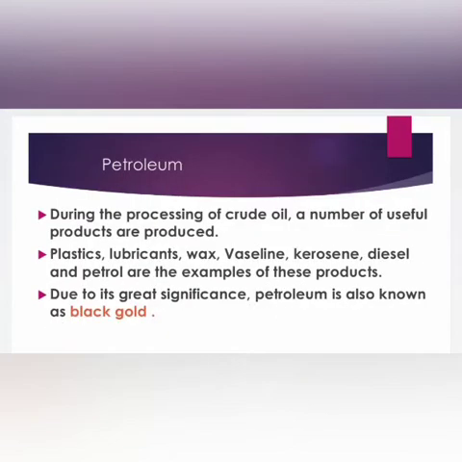During the processing of crude oil, a number of useful products are produced: plastics, lubricants, wax, Vaseline, kerosene, diesel and petrol. These are some examples of these products. Due to its great significance, petroleum is also known as black gold.